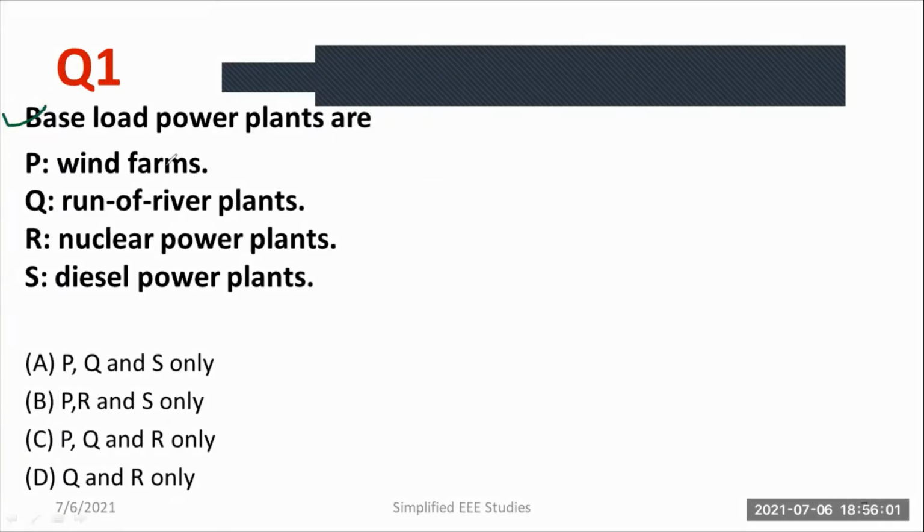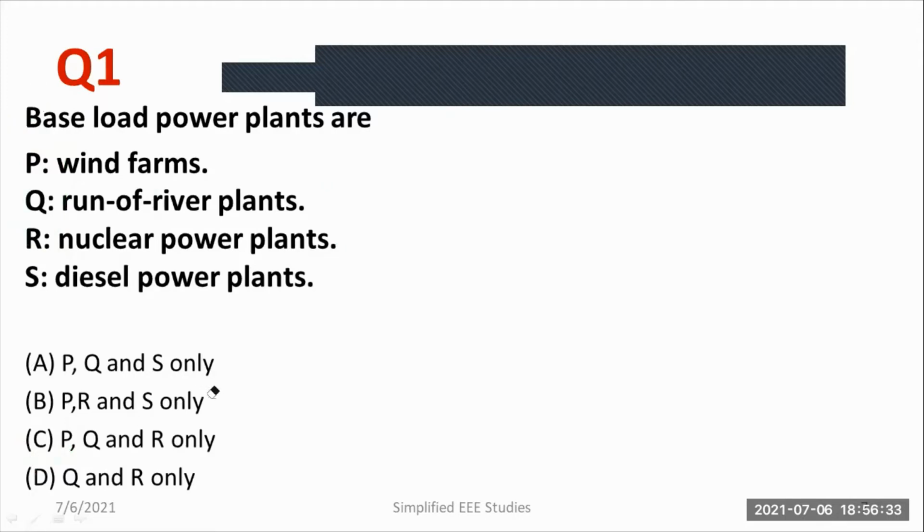The base load power plants are: wind farms, run-off river plants, nuclear power plants, diesel power plants. Which could be the right answer? Actually, for base load, you have to bifurcate what is a base load power plant and a peak load power plant. Based on that, we can say that wind farms, run-off river plants, and nuclear power plants are called base load power plants. So PQR is the right answer. Let us select option C. Option C is the right answer for this question.